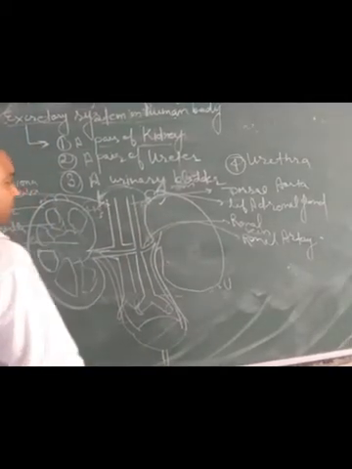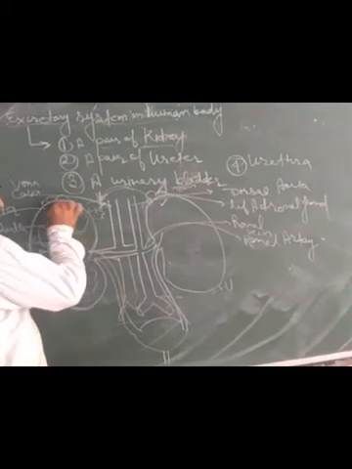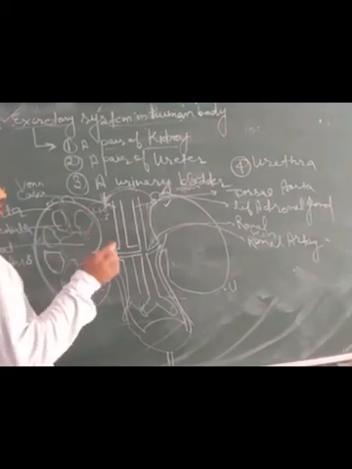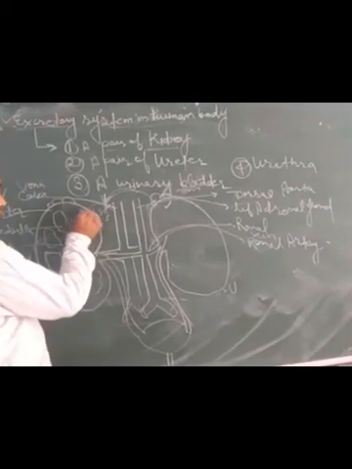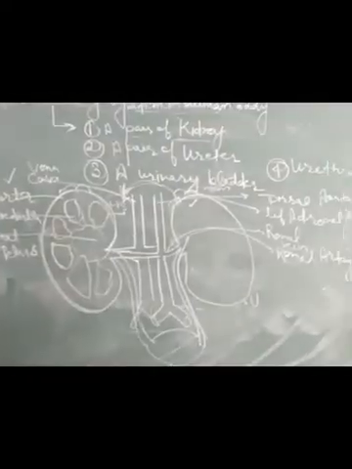Because the right kidney is pushed downward by the lobe of the liver, by 1 to 1.5 centimeters lower than the left kidney.